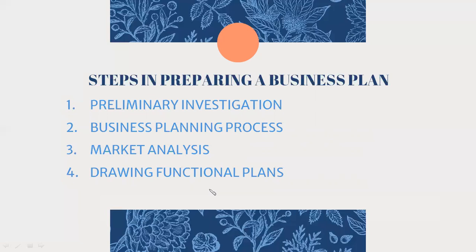Very easy to understand. Preliminary investigation means before preparing the plan, the entrepreneur should know about the available business plans, if any. If it is a similar product or similar market conditions, he can go through any available business plan, and based on that he can make out key assumptions of his own plan.